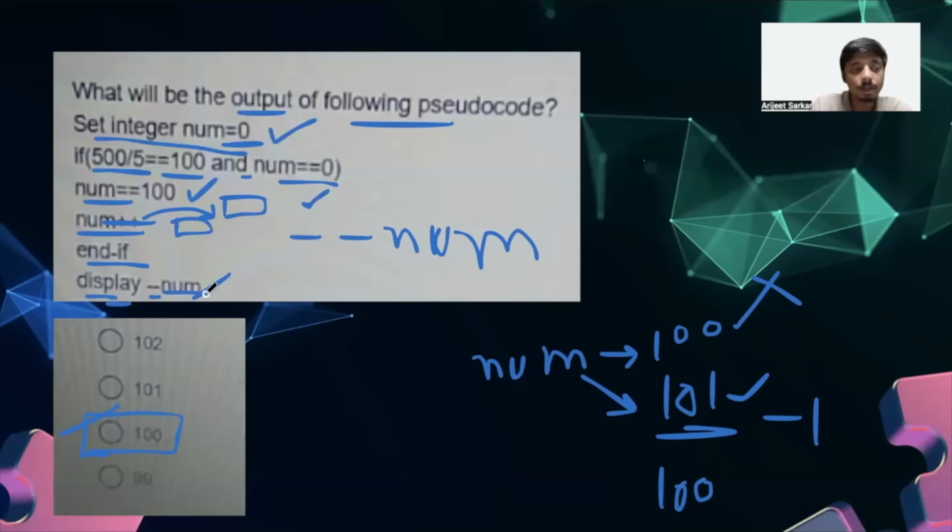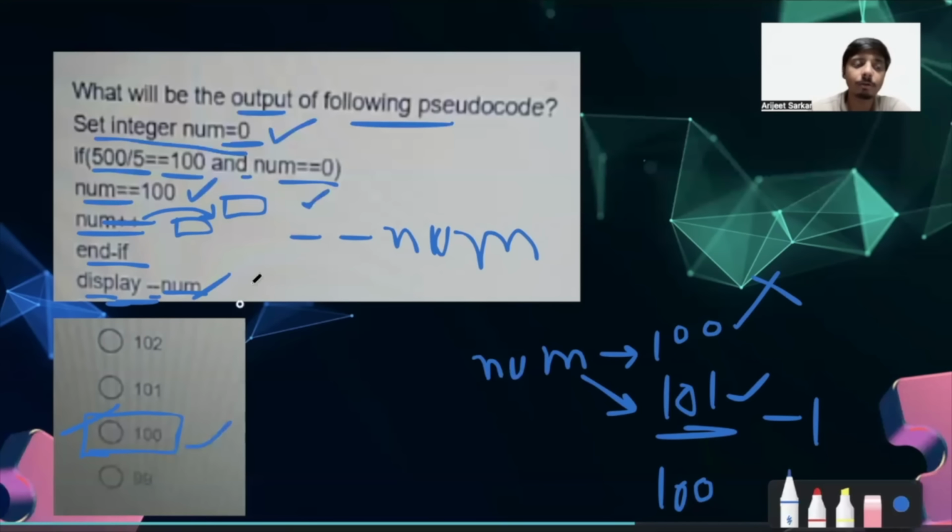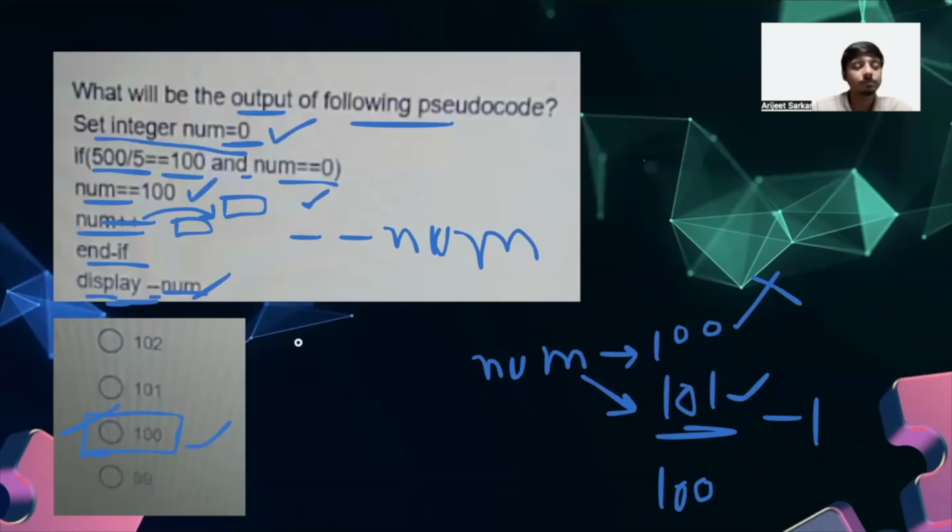Now, at the very end, when we have incremented the value in the post order by 1, which is 101, then what we are doing is minusing 1 from the value of num at this particular instant, and then we are displaying it. So the value will be 100 only. Okay, so that's how we can solve this particular problem.